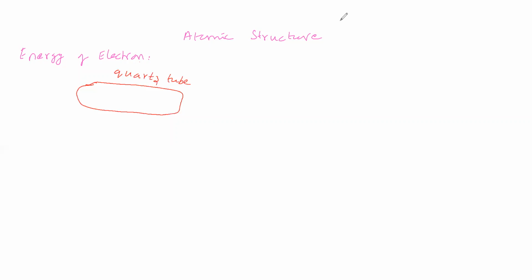In the quartz tube, let us introduce a proton and let us introduce an electron. So we are introducing one proton and one electron into the quartz tube.